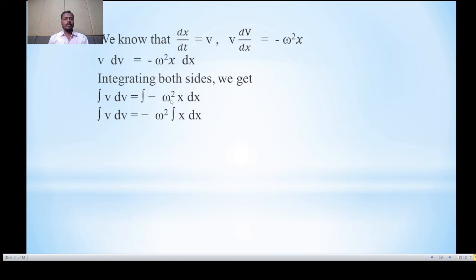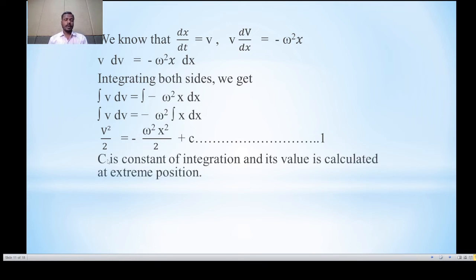We know that omega square is a constant, so taking omega square outside the integration, we can write integration of v into dv is equal to minus omega square integration of x into dx. We know that the integration of v is v square divided by 2, is equal to minus omega square as a constant, and integration of x is x square divided by 2 plus c, the constant of integration. Consider this as equation number first.